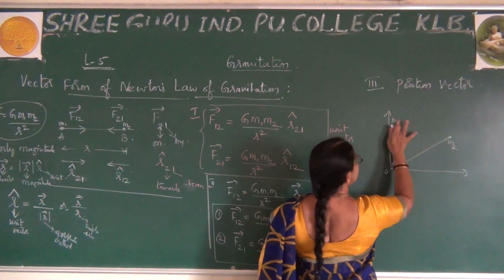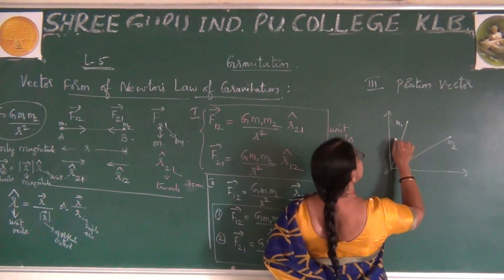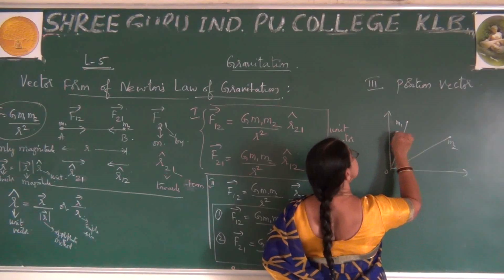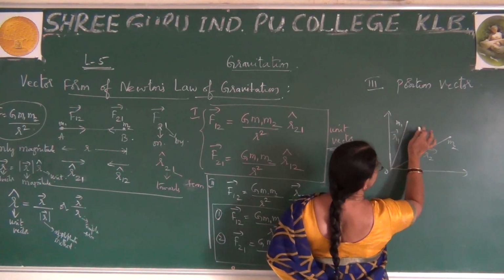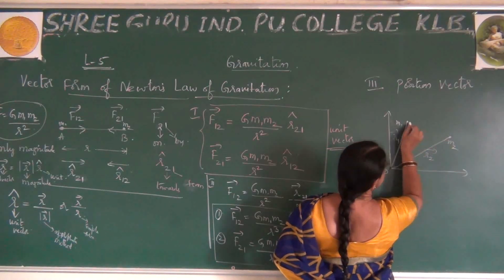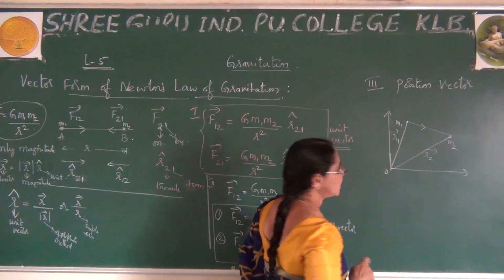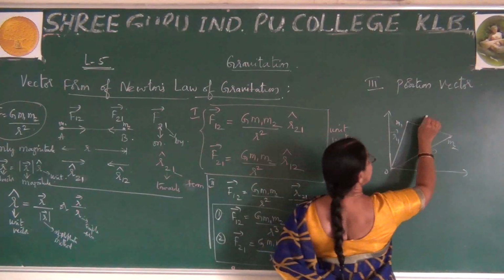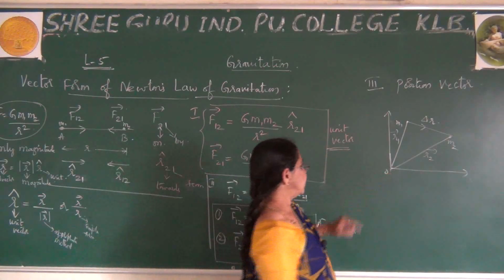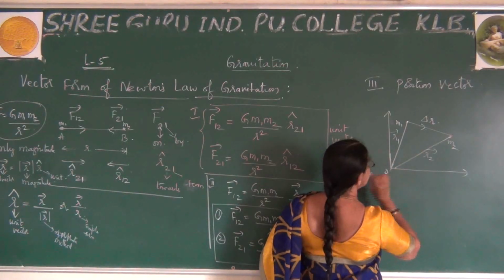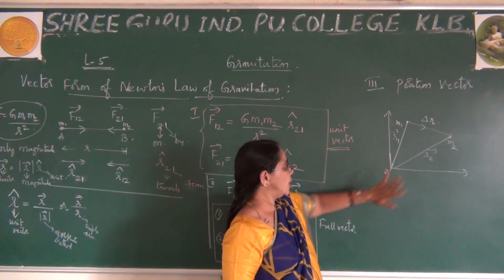Here we have m1 and here m2. Let me write the position vectors: for this one it is r1, and for this one r2. Now these two are separated by some distance. For your convenience, I will write this as delta r. Both originate from the origin in Cartesian coordinates, so you can observe the figure this way.